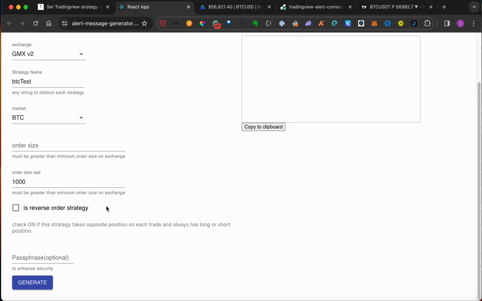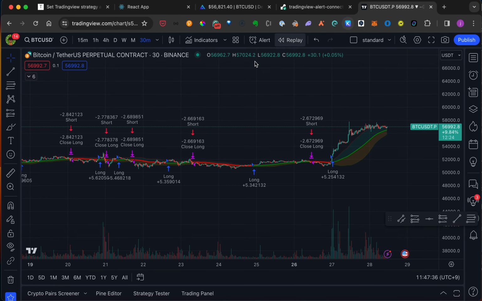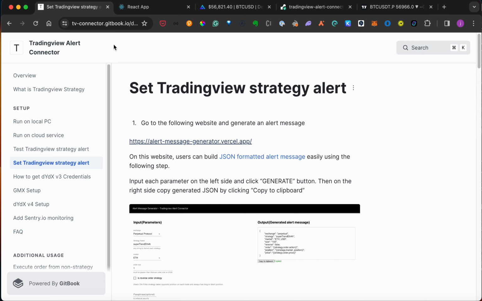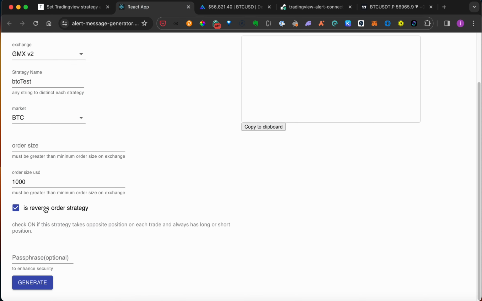This reverse order strategy option is a bit complicated but an important parameter. Check it on if the strategy takes the opposite position on each trade and always has a long or short position. For example, this Bollinger Band strategy is a reverse order strategy because on each trade, it not only closes the current position, but at the same time takes the opposite position. So this means this strategy always has a long or short position, so we have to check this on here.